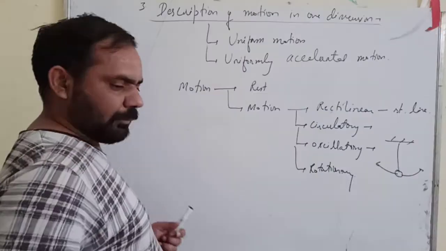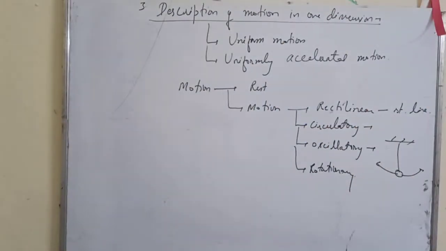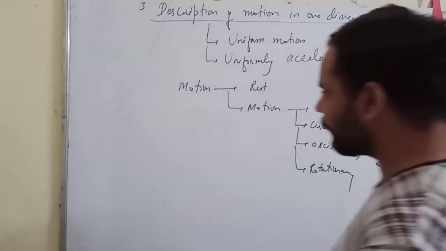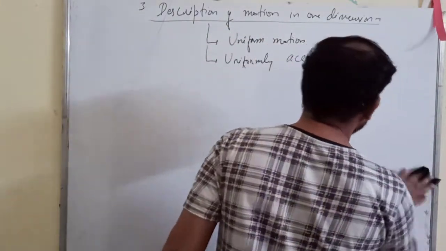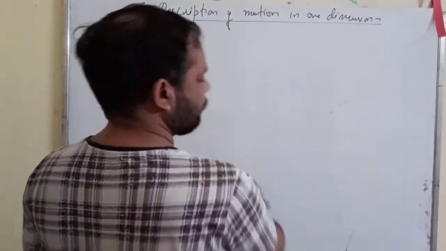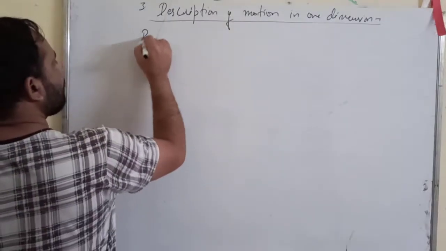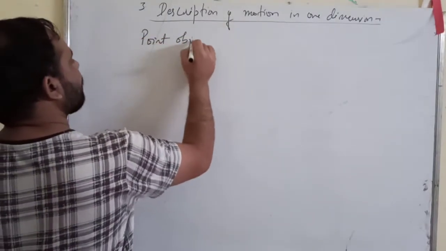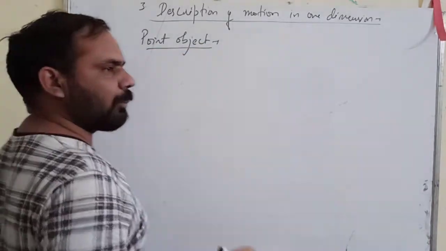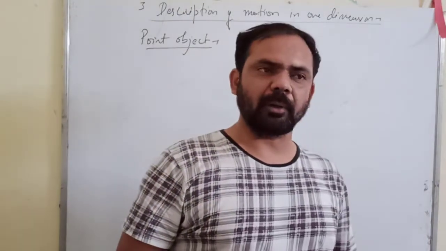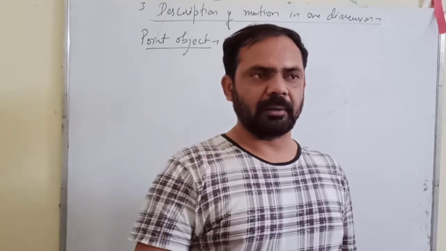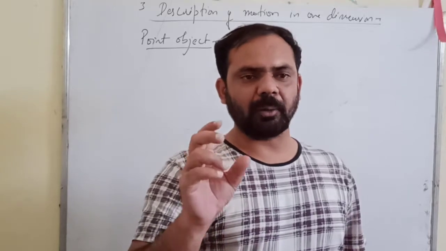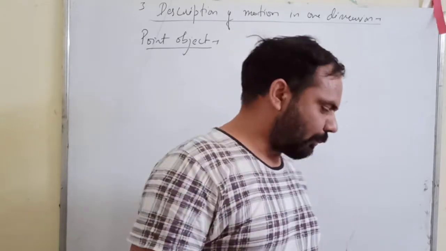Now the first term you will come across in this chapter is the point object. Point object means that when the size of the object is very small compared to the displacement it has undergone, then we say the object can be considered a point object.